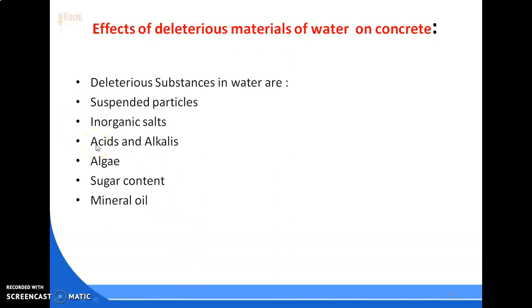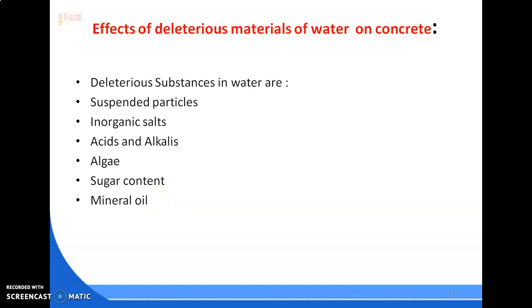Next is inorganic salt. Inorganic salts like zinc chloride, nitrate, sodium phosphate reduce strength, whereas sodium and potassium carbonates result in very rapid setting of concrete. And a percentage of calcium chloride in water more than 1.5% of total weight of cement reduces the rate of setting of concrete.